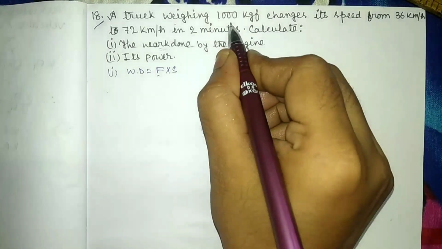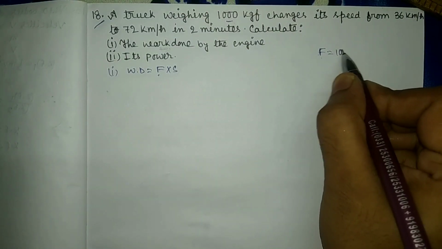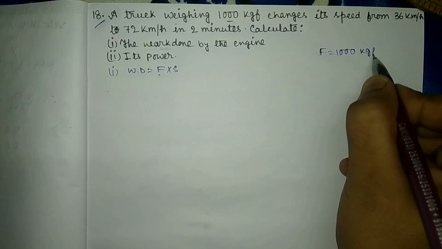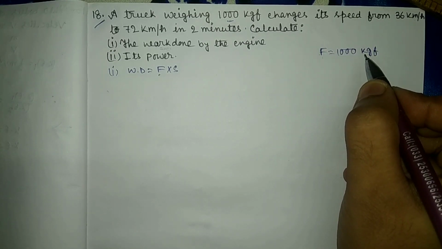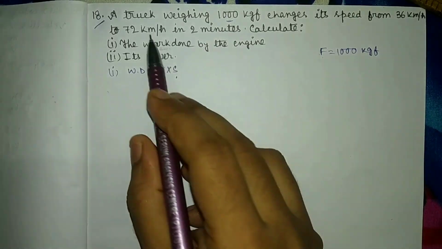Here the given data is force equals to 1000 kgf. But here there is no data for displacement. Rather here is data for velocity.